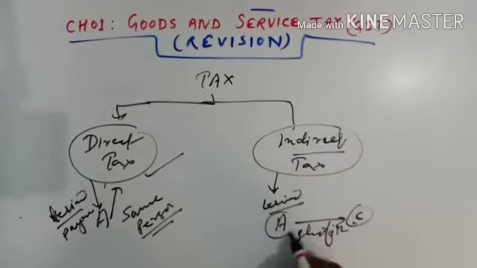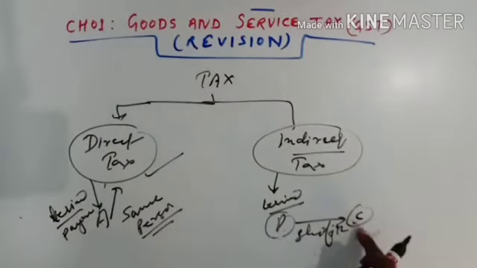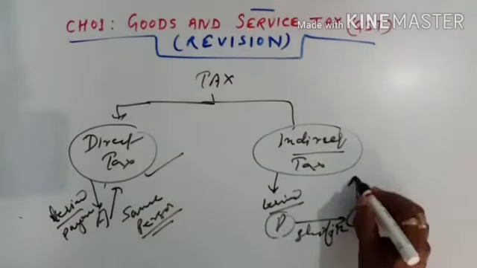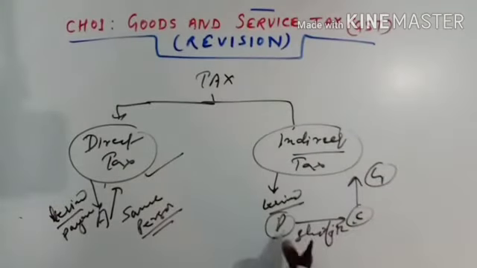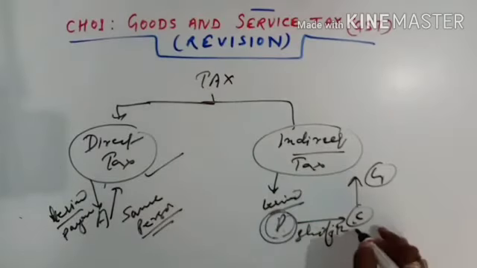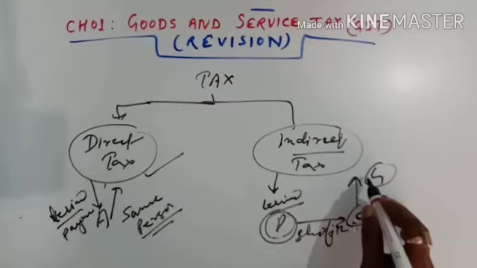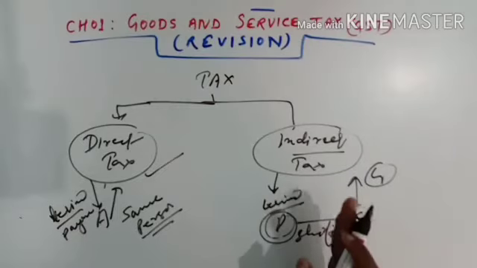So this person, or you can say the producer, the tax is levied on the producer, but what does the producer do? The producer shifts the tax burden to the customer. So the customer is paying to the government, not the producer. Clear? So tax is imposed on the producer but is paid by the customer to the government. This is called the indirect tax.